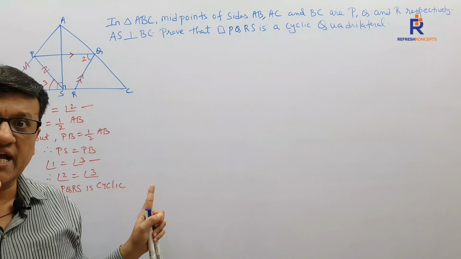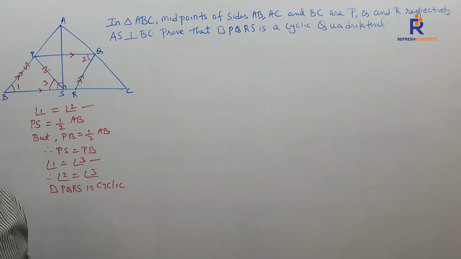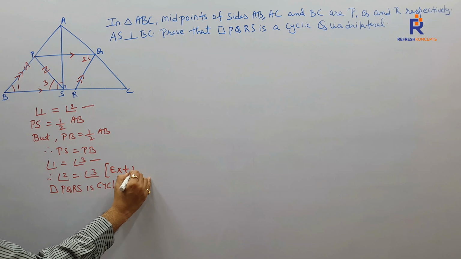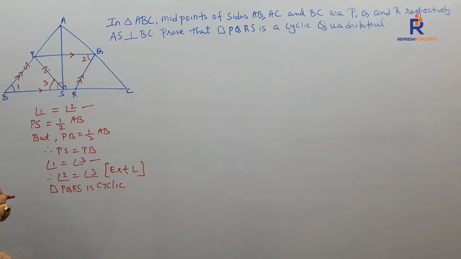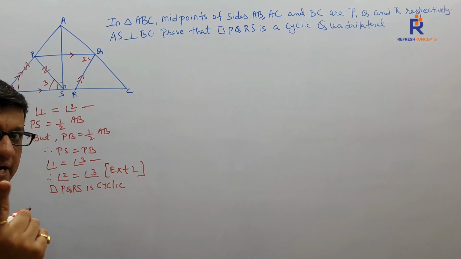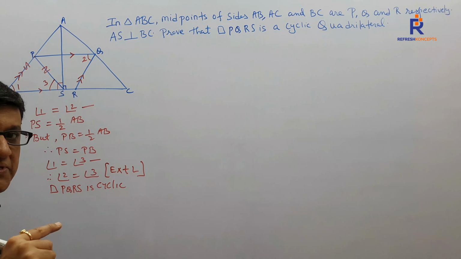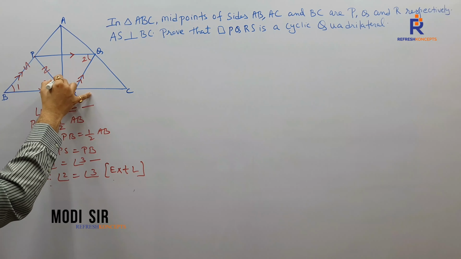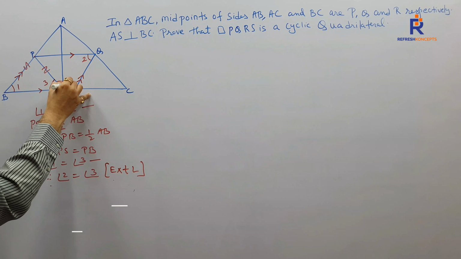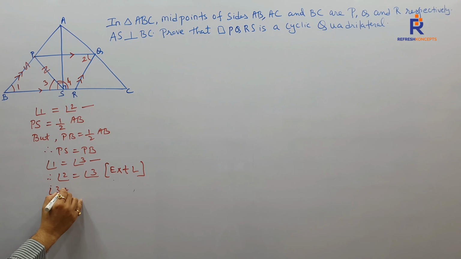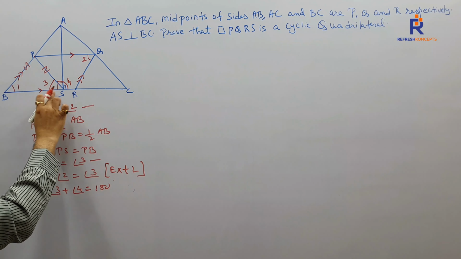Sir, why did you say it's the first way? I have one more way with only one step in addition. With this exterior angle property also you can do so. And those who wanted to go with one pair of opposite angles to be supplementary, those who had that in their mind, sir, can we prove it by one pair of opposite angles as supplementary? I can do it with that also. With this done, let this be angle 4. So can I say angle 3 plus angle 4 is 180? Angles in a linear pair.